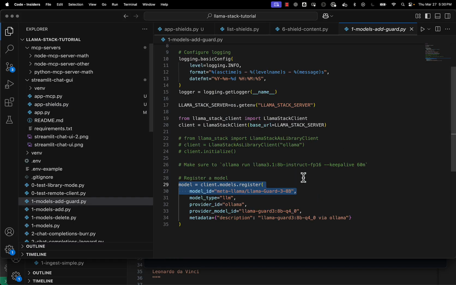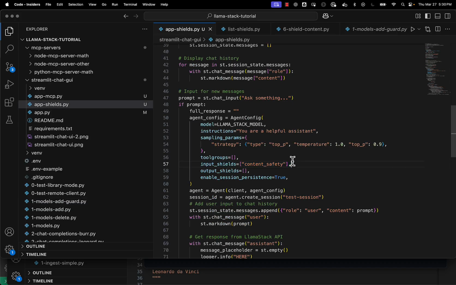I have not tried Granite Guardian here as another Guardian model. I don't know if that's supported at this moment in time, but the registration of the shield and the use of that shield is very, very straightforward once you have it in place. Nice thing about Llama Stack, it has the concept of a shield and the guardrails as a first-class citizen, and it's really easy to implement it.